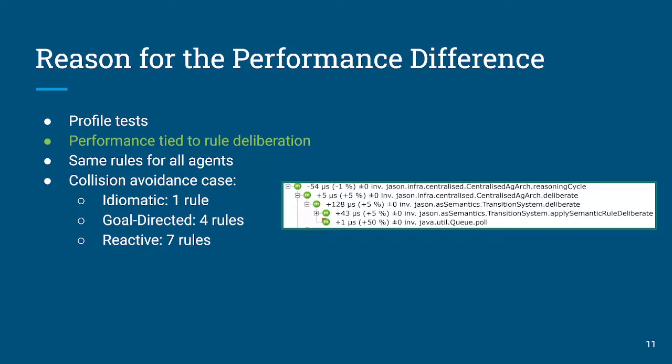for the different agents. And in the collision avoidance case, the idiomatic agent only had 1 rule to process. The goal-directed agent had 4 rules to process, all the rules for driving, for controlling, for making decisions about driving down the road, as well as the collision avoidance rule. And the reactive agent had all 7 of the different rules available to the agent in scope for every reasoning cycle. And what we found was that led to quite a significant difference in performance when we looked at it with the profiler.